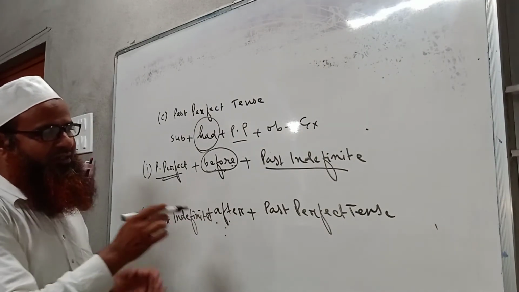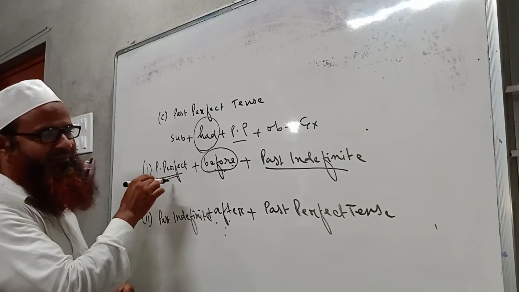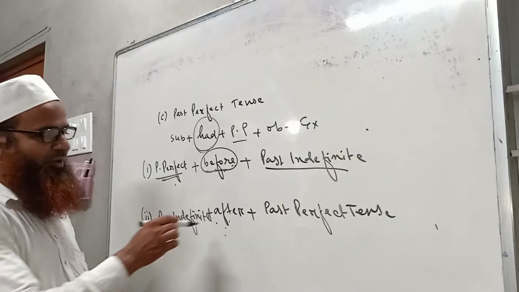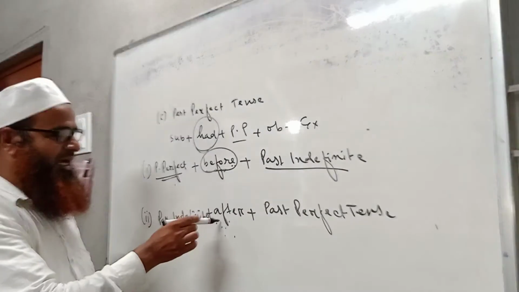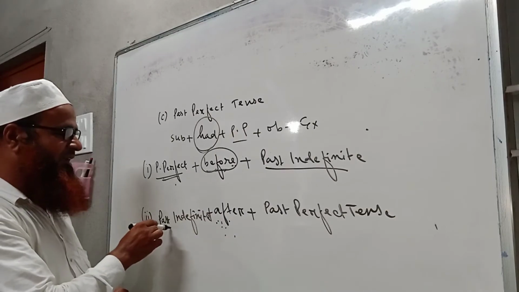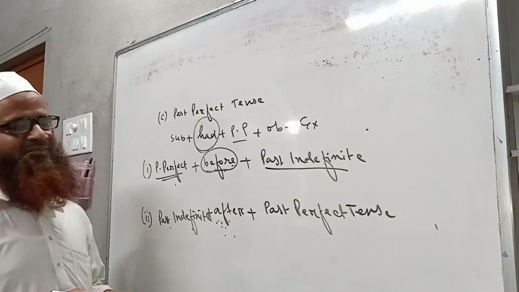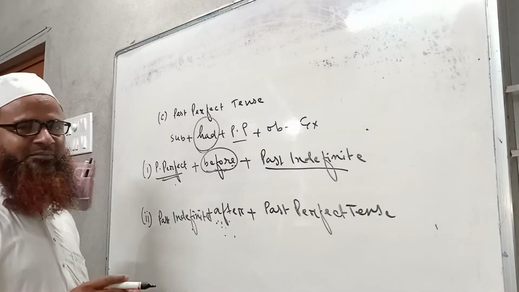So when there is before in a sentence, we have to write the first part in past perfect tense and the last part in past indefinite tense. And when there is after in a sentence, then we have to write the first part in past indefinite tense and the second part, or the last part, in past perfect tense. Very simple one. So I hope you are getting my point.